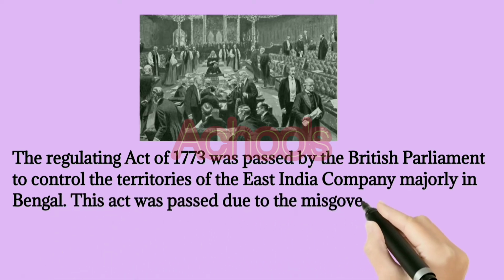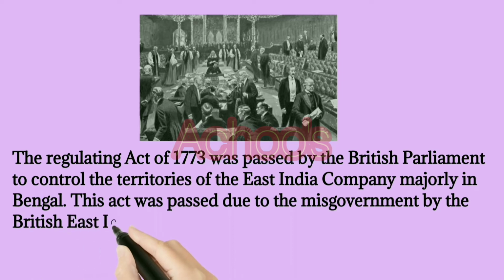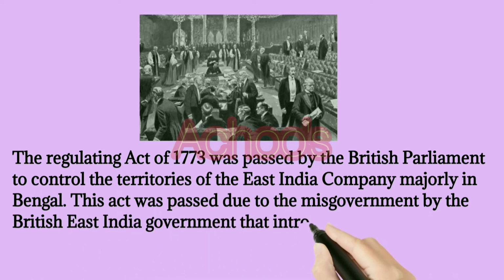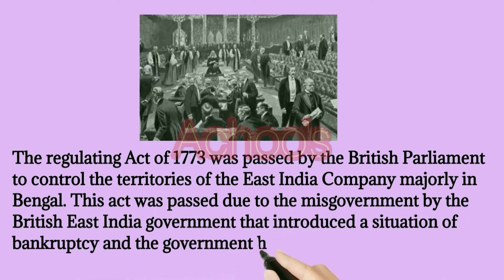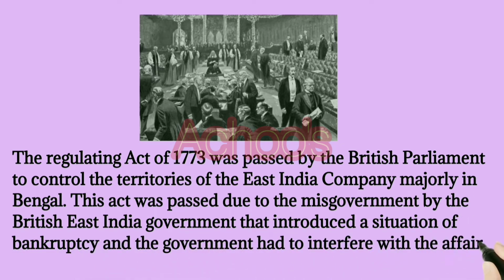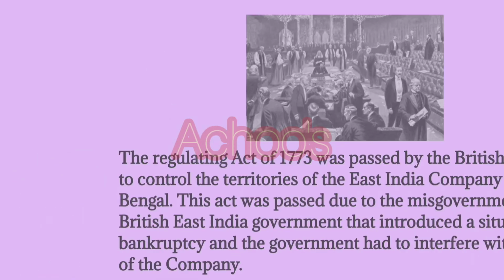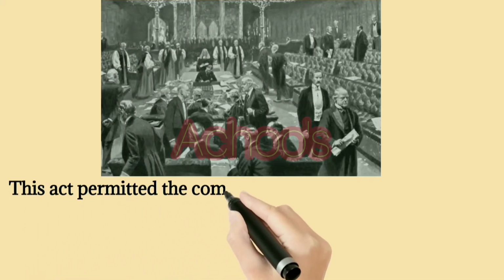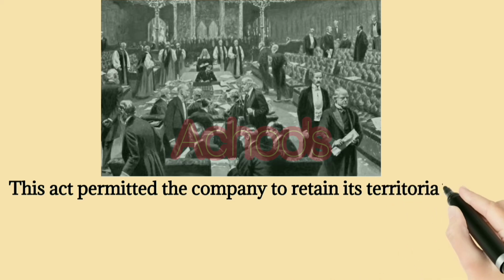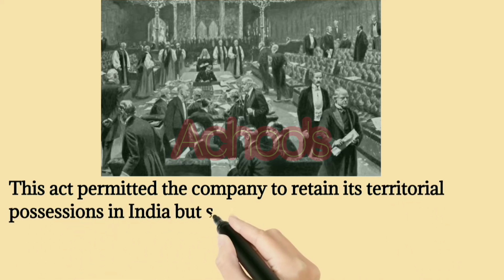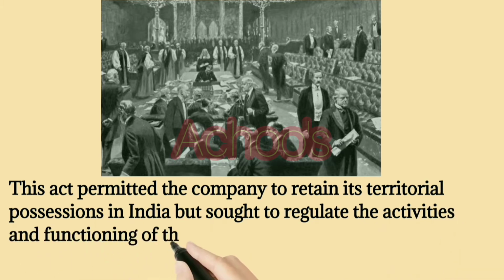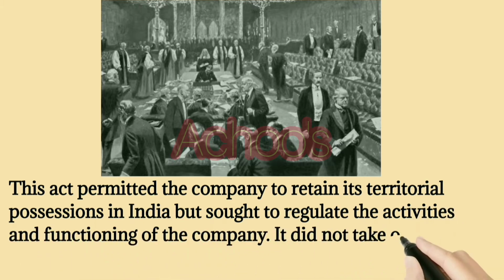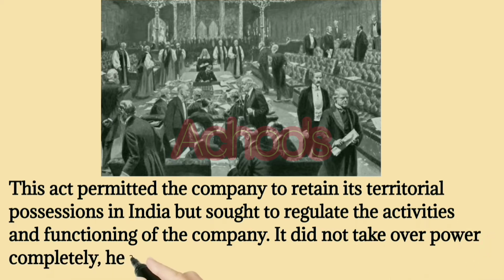This act was passed due to the misgovernment by the British East India government that introduced a situation of bankruptcy and the government had to interfere with the affairs of the company. This act permitted company to retain territorial possessions in India, but sought to regulate the activities and functioning of the company. It did not take over power completely, hence called regulating.